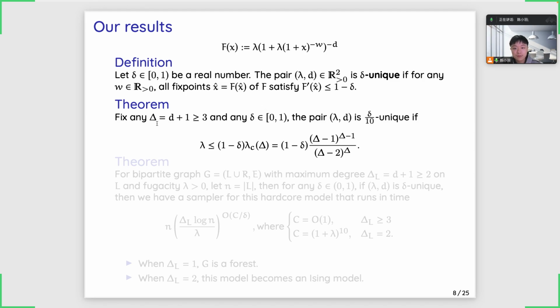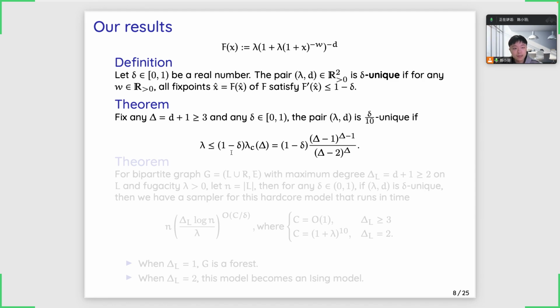If Delta, which is D plus 1, is greater than 3, and lambda is less than 1 minus delta times lambda c, then the system is delta over 10 unique. This generalizes the result in LL15. It roughly says that the hardcore model on the bipartite graph is unique if lambda is smaller than lambda c.